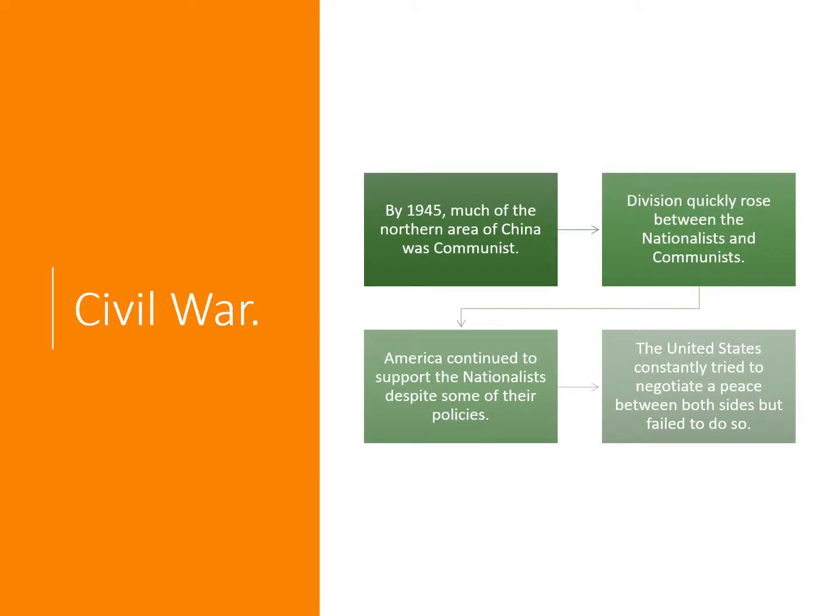By 1945, much of the northern area of China was communist, and this is the Chinese Civil War, or I guess you should say the continuation of the Chinese Civil War. Now, division quickly rose between the nationalists and the communists. America continued to support the nationalists run by Chiang Kai-shek, despite some of their policies, such as the taxes and opening fire on protesters. But the United States was also trying to constantly negotiate a peace between both sides, but the United States unfortunately was unable to do so.